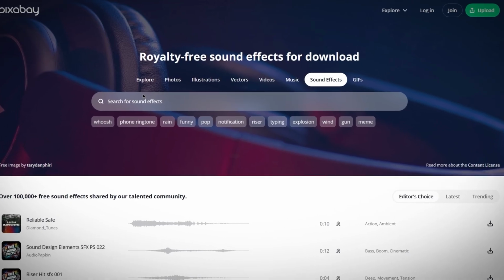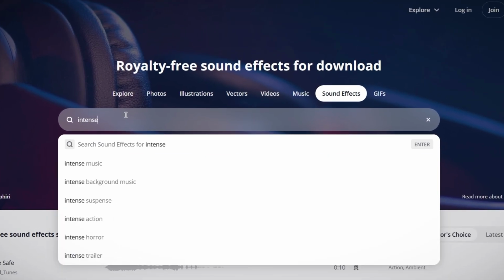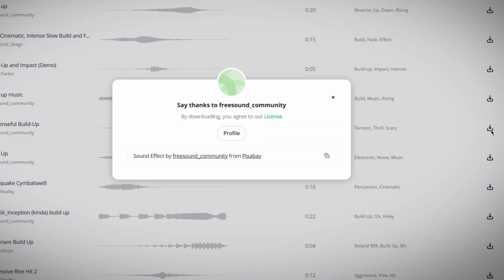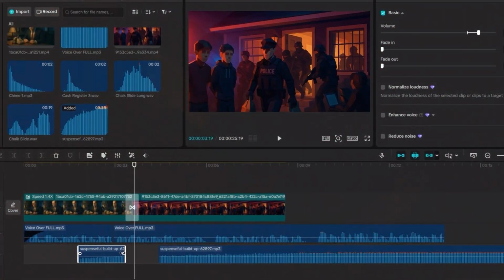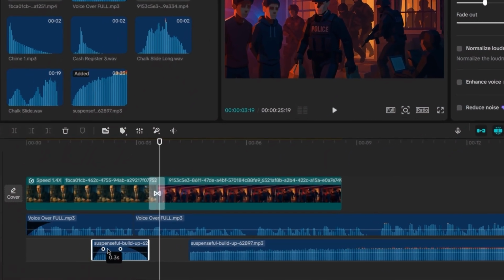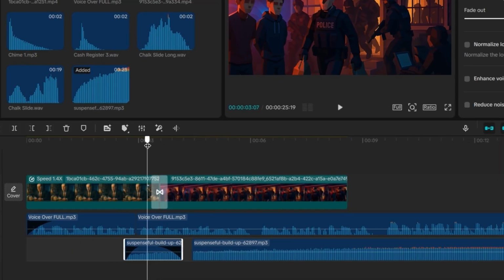Go to Pixabay and search for music that matches your video by writing some simple keywords. Then download it and simply place it under the voiceover. Keyframe the volume to duck 30% during speech so it doesn't distract the viewers while watching the video.